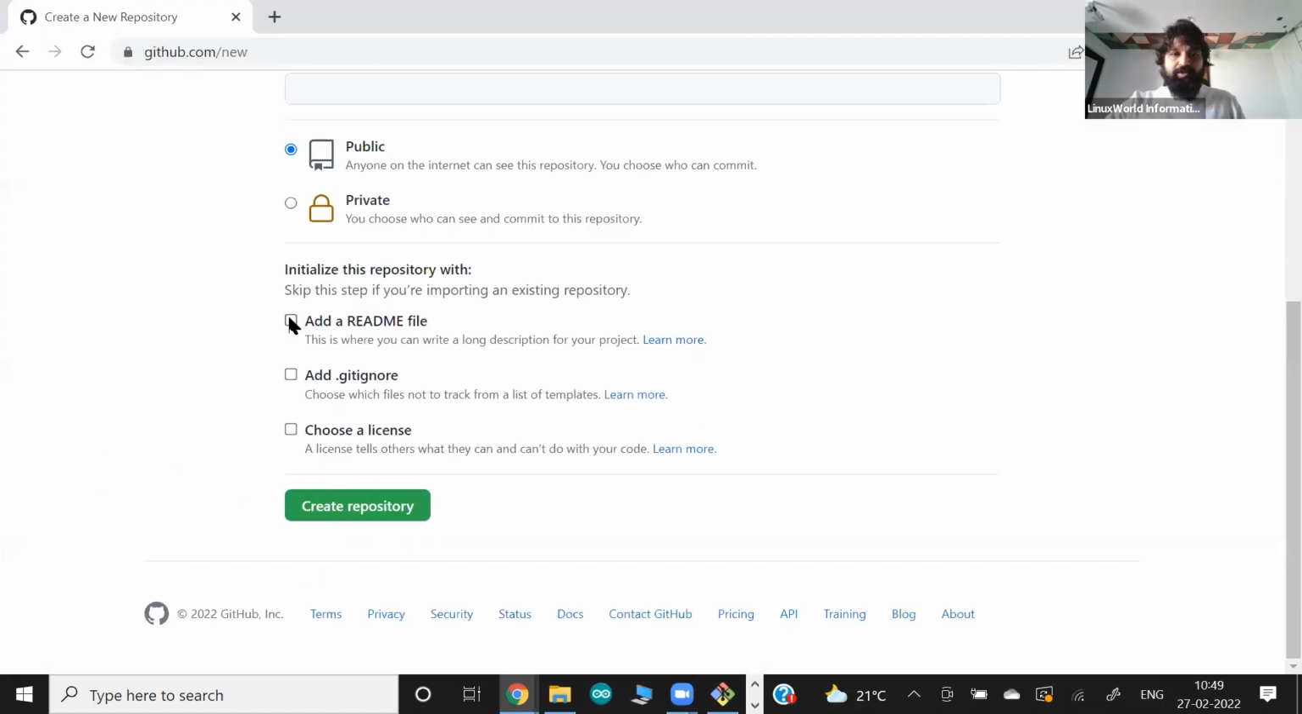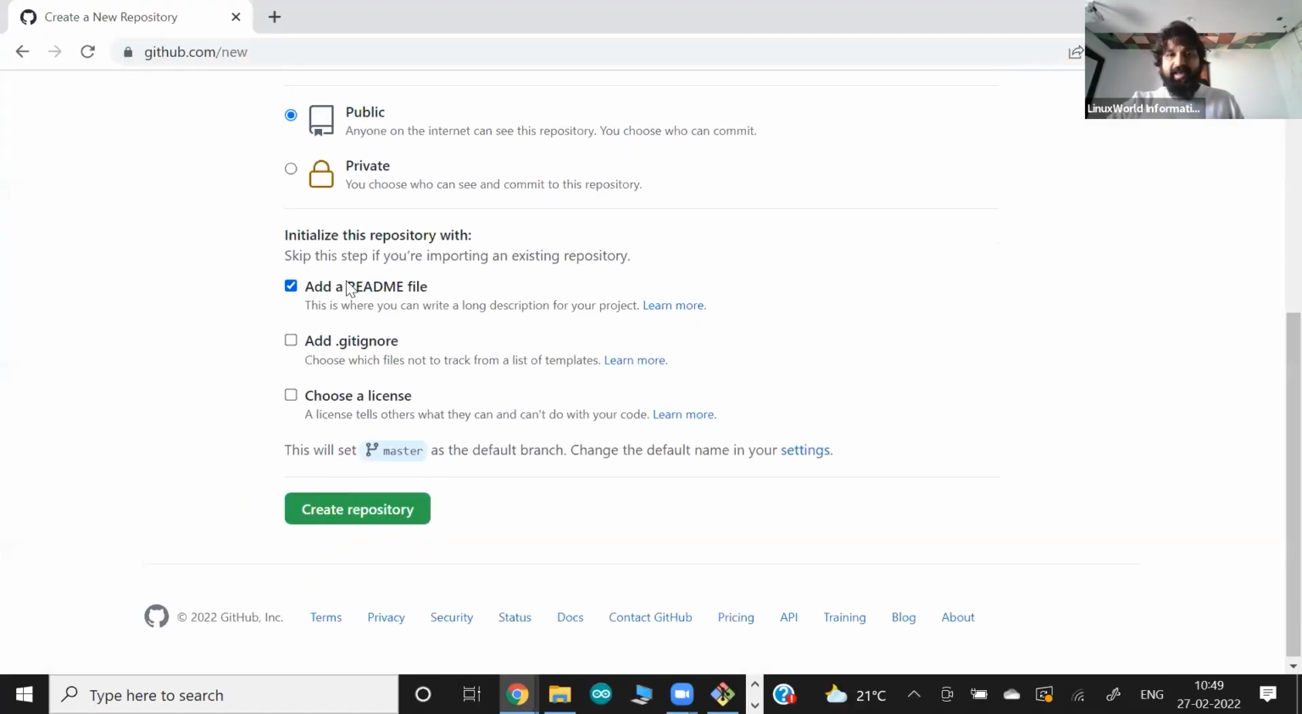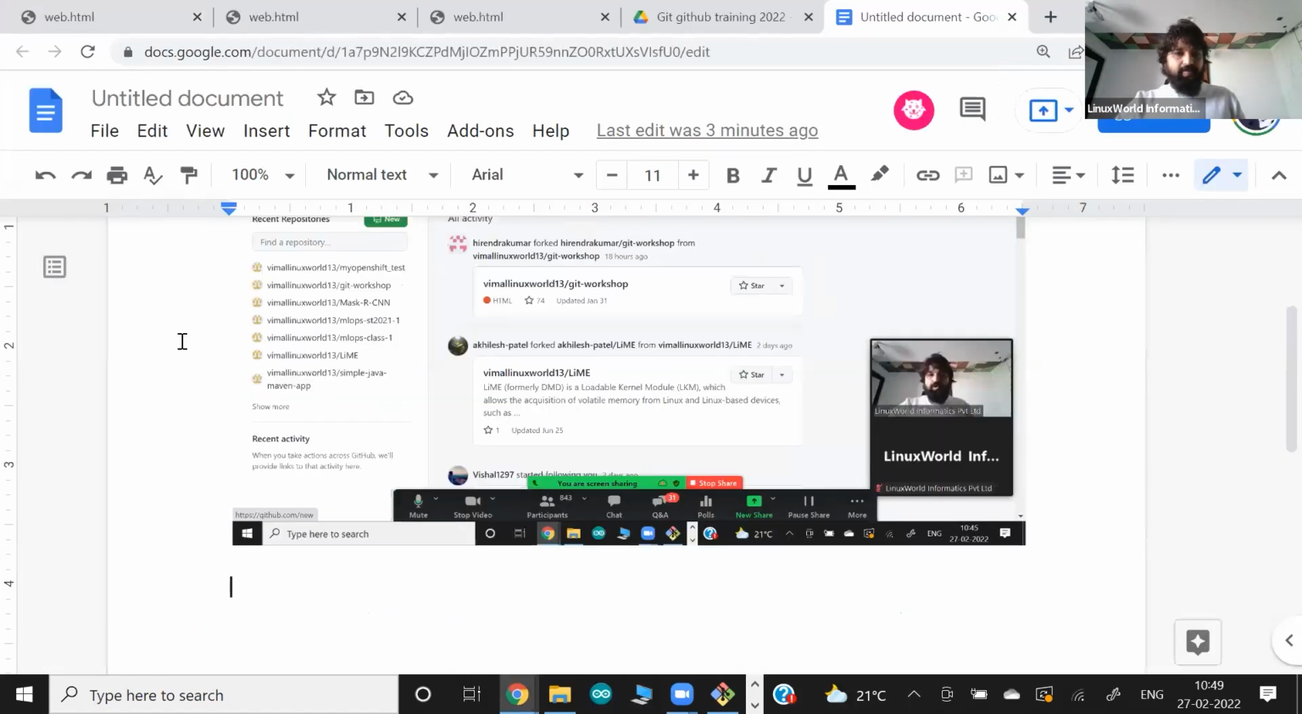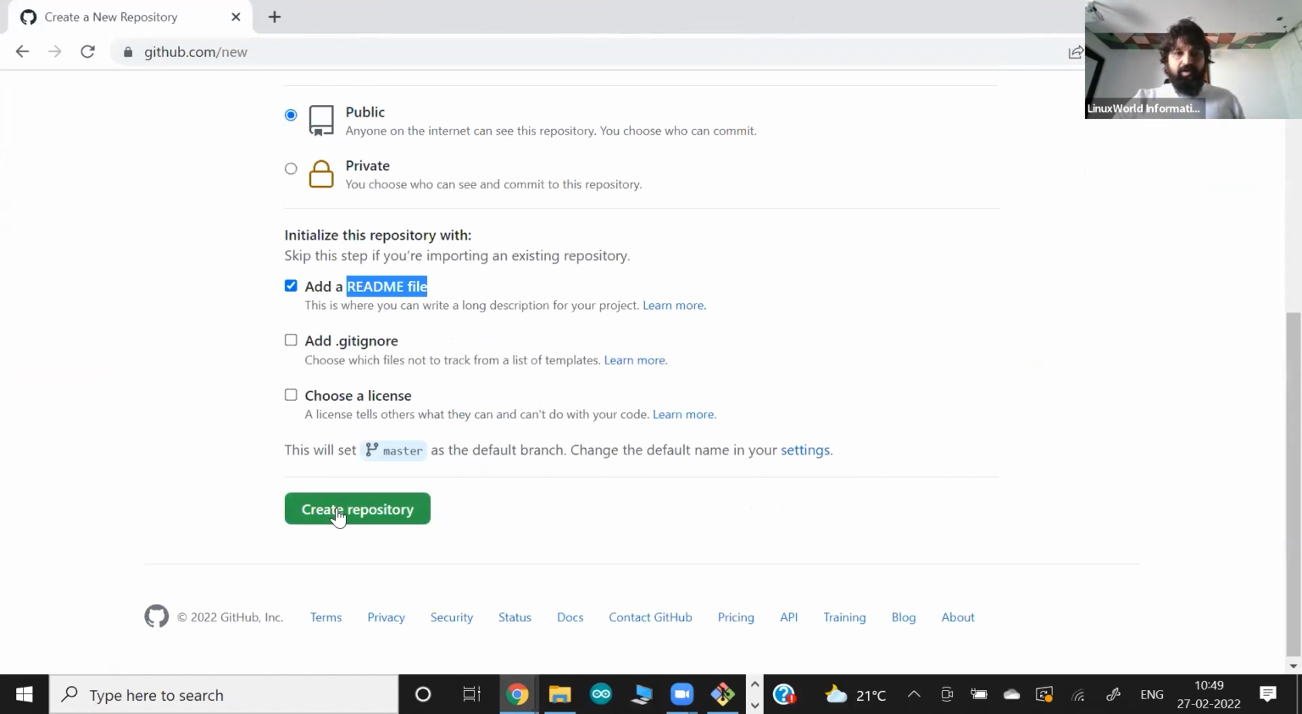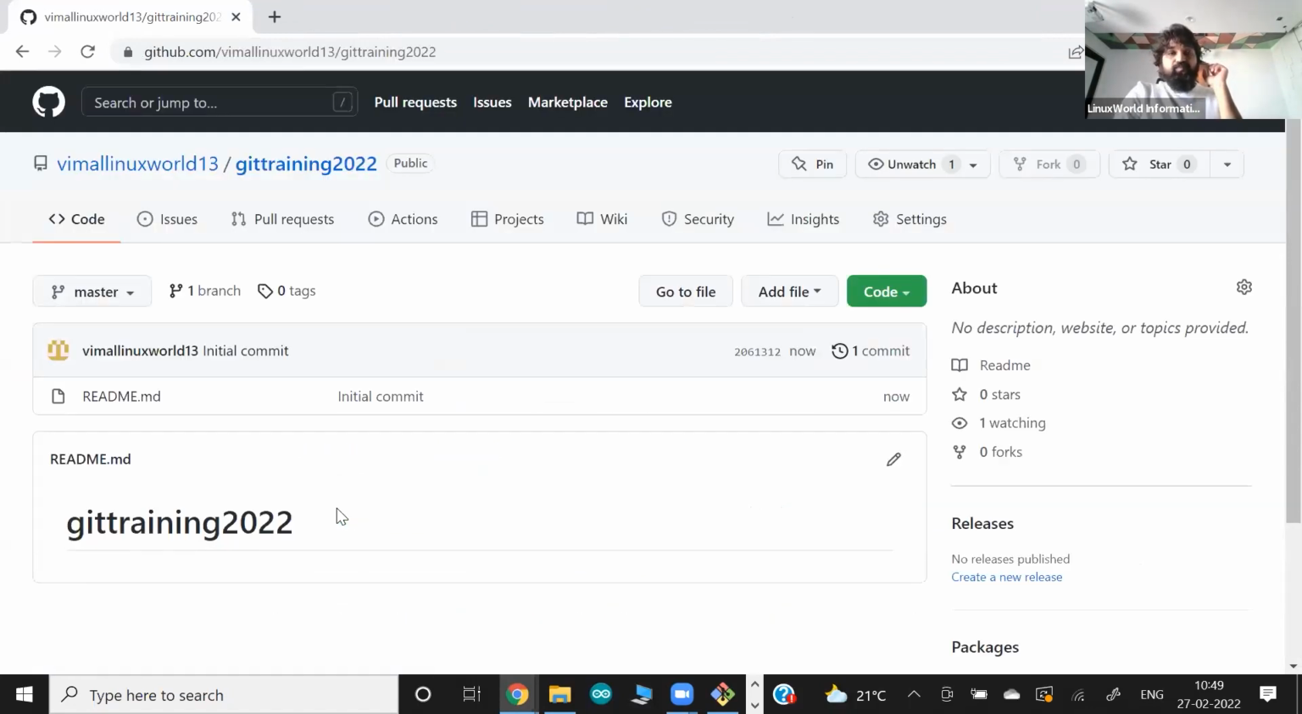But right now I want them to create it, and they're adding some extra file, the README file, and the README file is a very important file in GitHub. What is the use of this, we'll see. This is the option I would like to add here. So now create the repository. And now this repository has been created directly on GitHub.